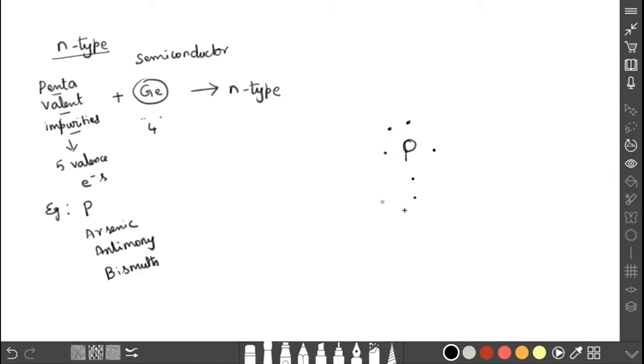These electrons will make bonding with the germanium. Germanium has 4 valency electrons, so it will make the bonding here, and this will also make the bonding, and here also it is making the bonding, but one electron does not have a germanium atom to make the bonding.